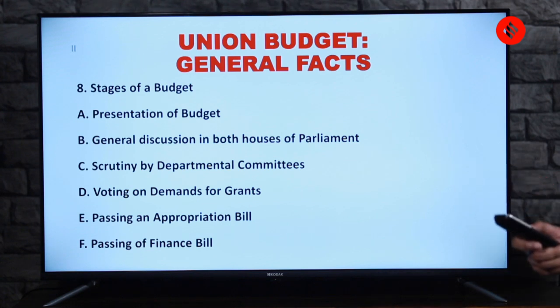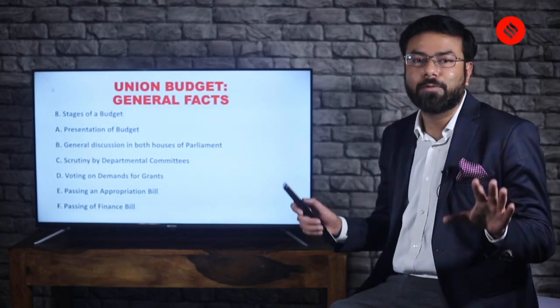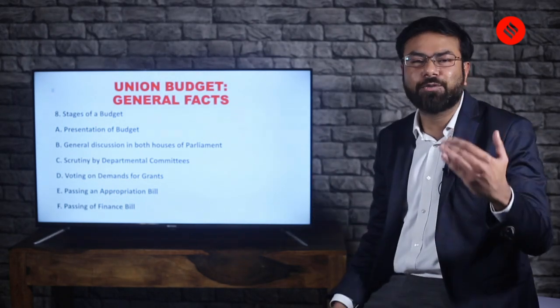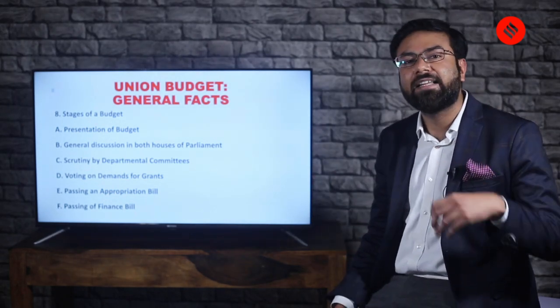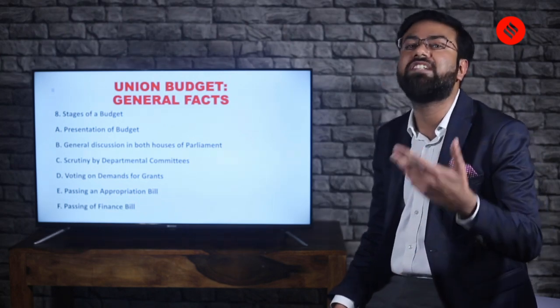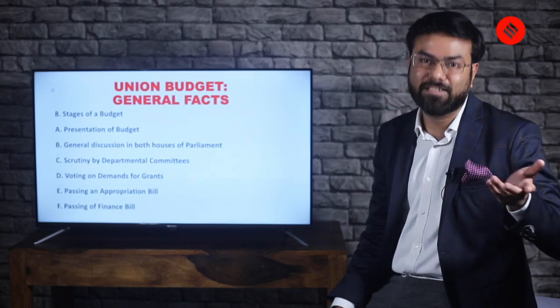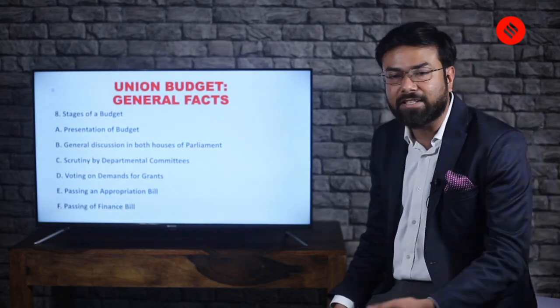And then we come to the part of voting. So voting of demands of grants, passing an appropriation bill, and passing of the finance bill. So this is not to confuse you, but just to give you a brief idea of what the various stages of a budget are and how it is passed. Okay, so it's not just that the speech is done and the budget is passed. No, there's a process involved.